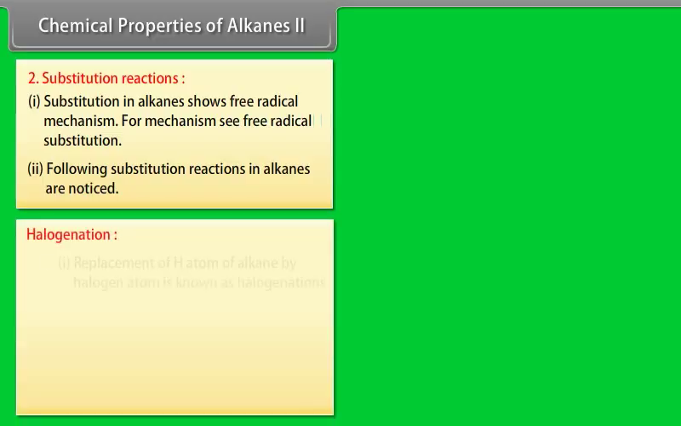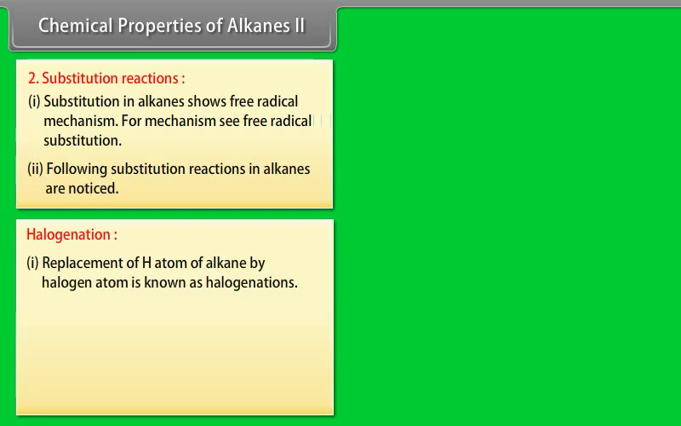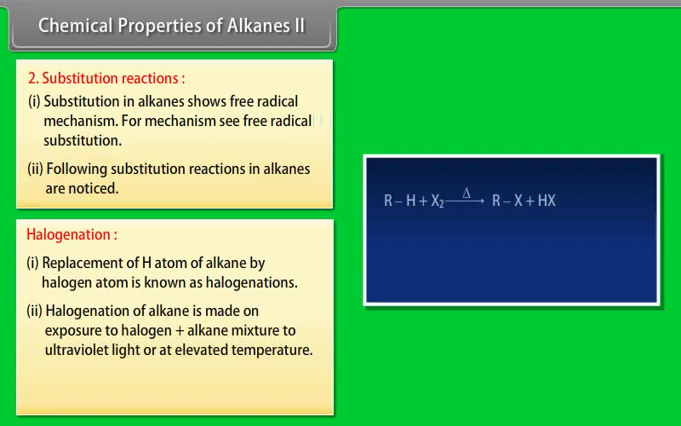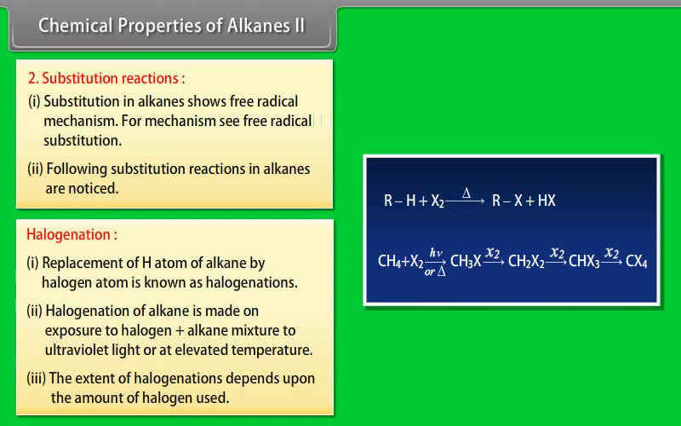Halogenation. Number 1. Replacement of a hydrogen atom of an alkane by a halogen atom is known as halogenation. Number 2. Halogenation of alkanes is done by exposing the halogen plus alkane mixture to ultraviolet light or elevated temperature. Number 3. The extent of halogenation depends upon the amount of halogen used.